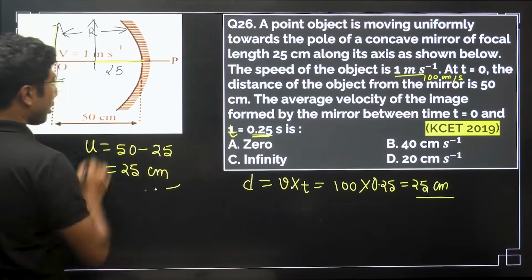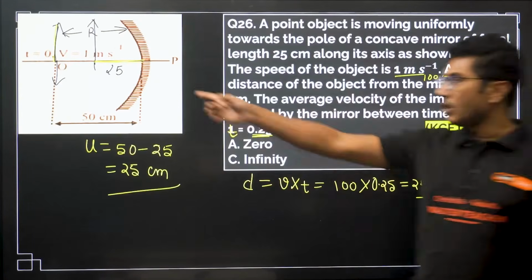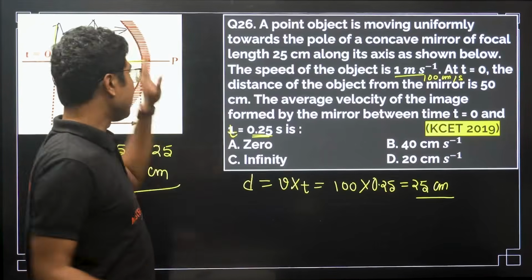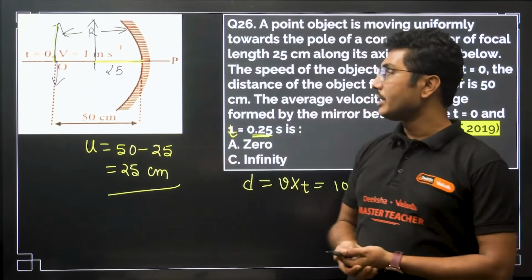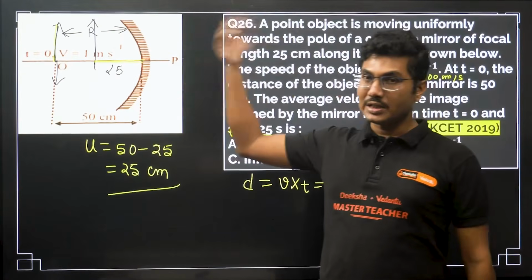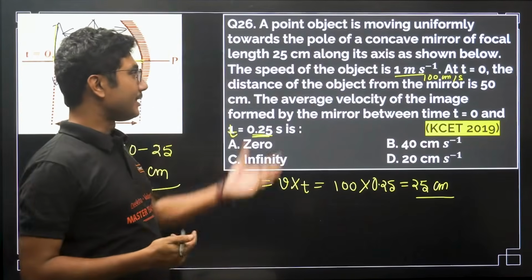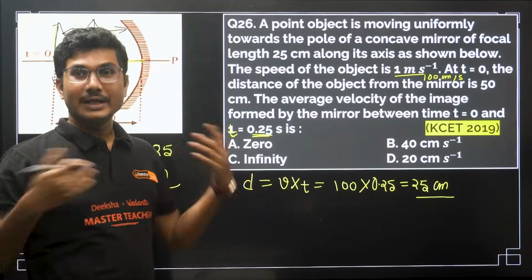centimeter. So the object is exactly at focus now. When the object is exactly at focus, where will the image be formed? The image will be formed at infinity. Whenever the object is at focus, for a concave mirror or convex lens, the image will be formed at infinity. So when the image is formed at infinity, what is the average velocity of the image? The average velocity of the image will be infinity.